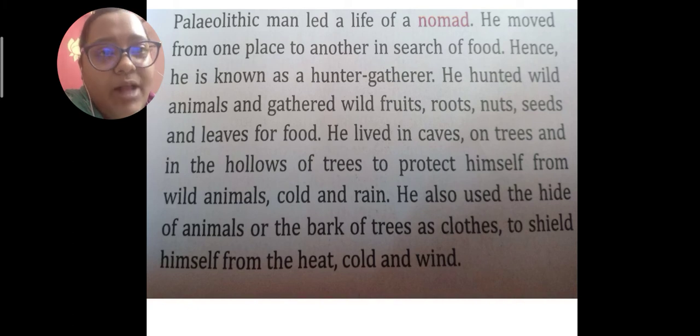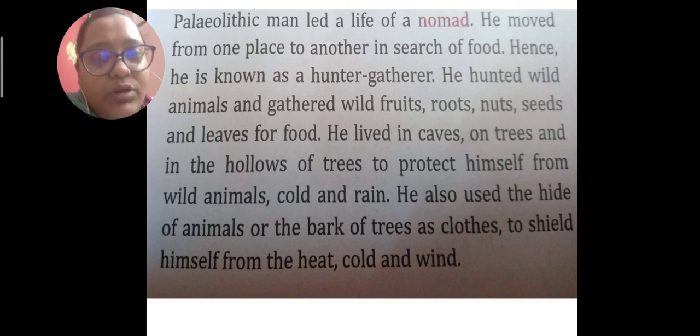They moved from one place to another in search of food, and they were especially hunter gatherers. They gathered roots, nuts and leaves for food. They also hunted animals. They even lived in the caves and in the hollows of trees.